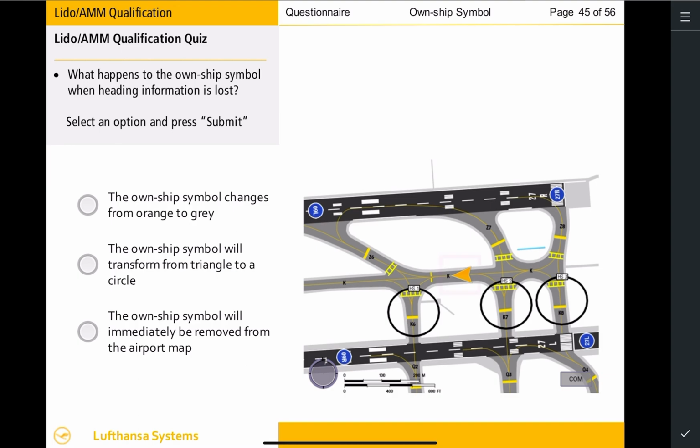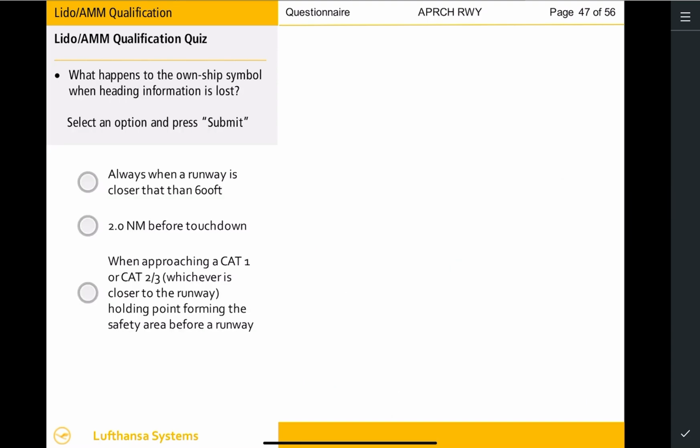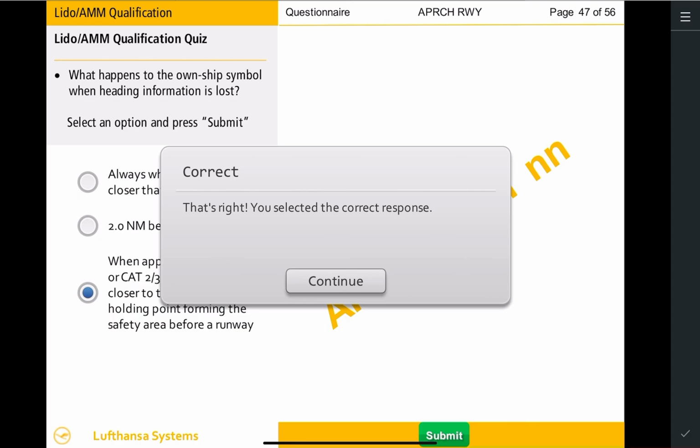What happens to the own ship symbol when heading information is lost? Mark the correct answer. Sorry, that's not correct. The triangular own ship symbol, which points in the direction of your heading, will turn into a non-directional circle when heading information is lost. Where or when is this orange message triggered? Well done. The safety area.